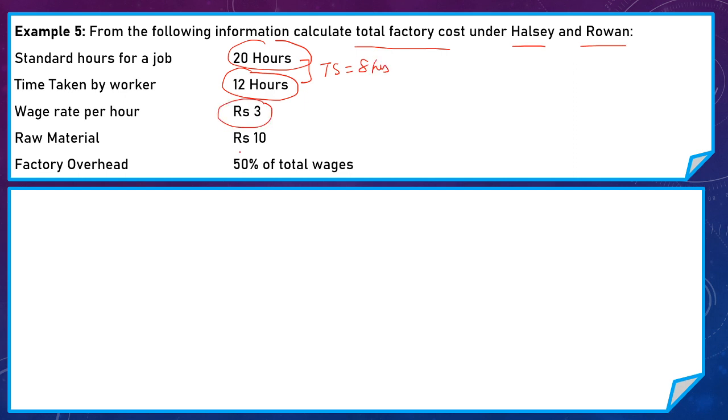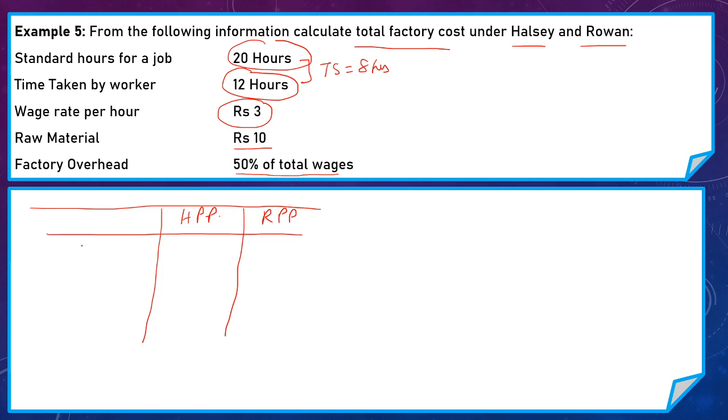Raw material used by the worker is 10 rupees and factory overhead is given on percentage of total wages, that is 50% of total wages. So to calculate total factory cost, first we have to calculate all the expenses, that is prime cost and factory expenses under both Halsey premium plan and Rowan premium plan.